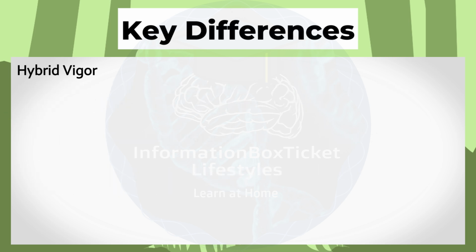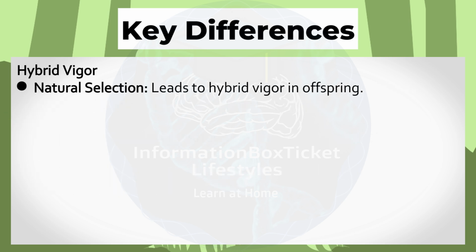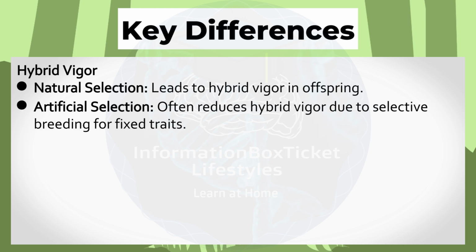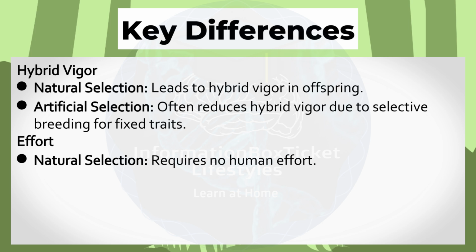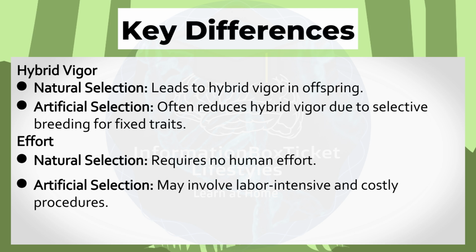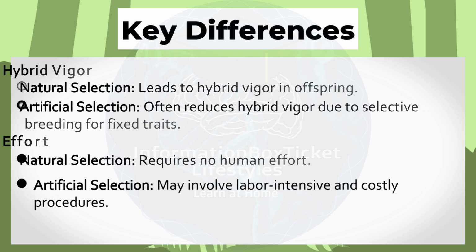Hybrid vigor: natural selection leads to hybrid vigor in offspring. Artificial selection often reduces hybrid vigor due to selective breeding for fixed traits. Effort: natural selection requires no human effort. Artificial selection may involve labor-intensive and costly procedures.